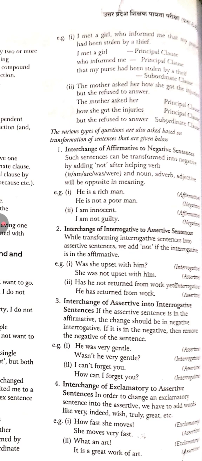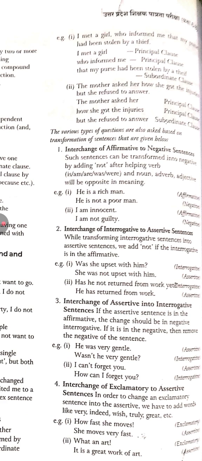He is a rich man, so he is not a poor man. So we can change the sentence without changing the meaning of the sentence. So we can understand here: he is a rich man, he is not a poor man, and still he is a rich man.